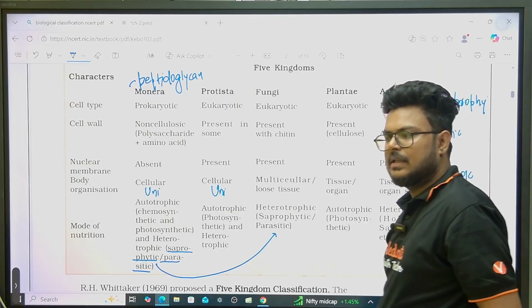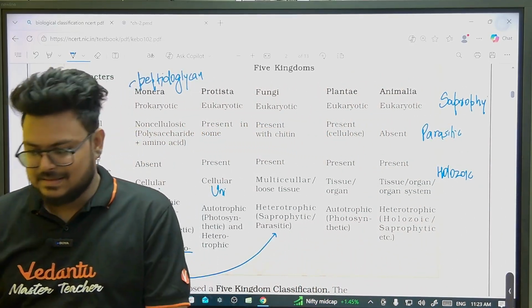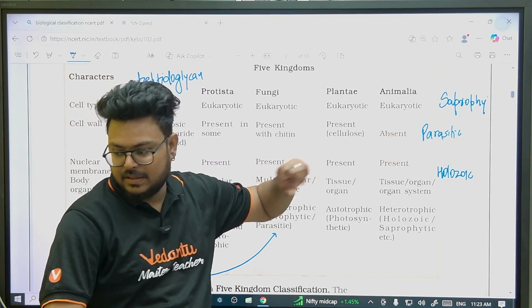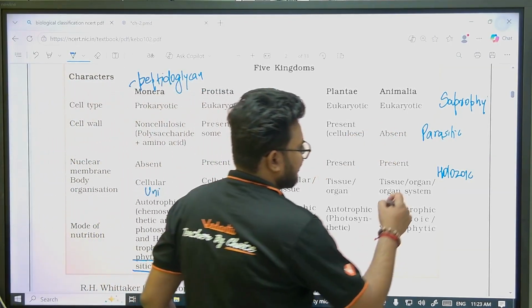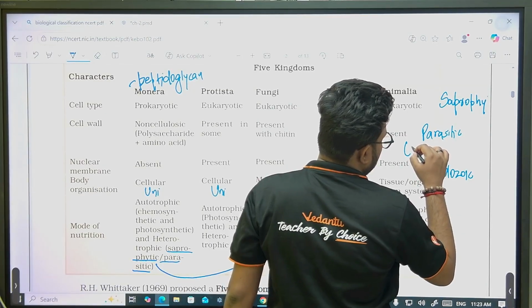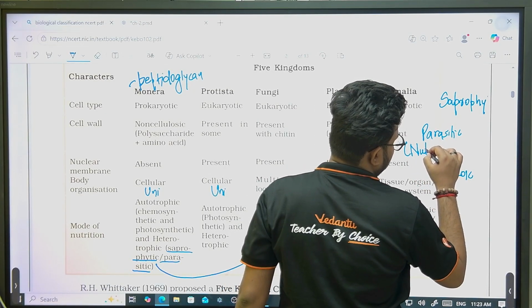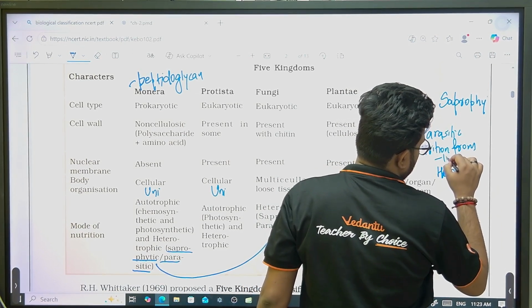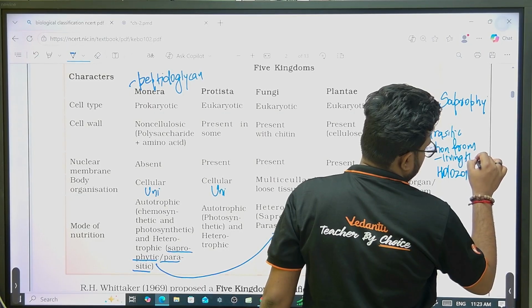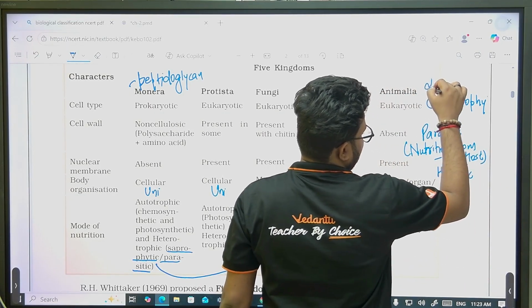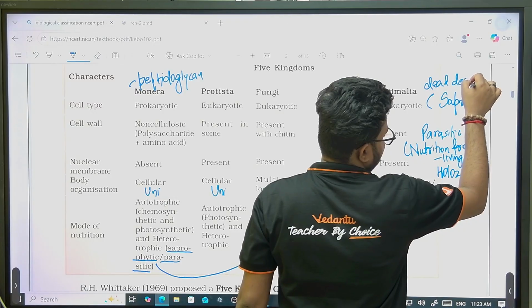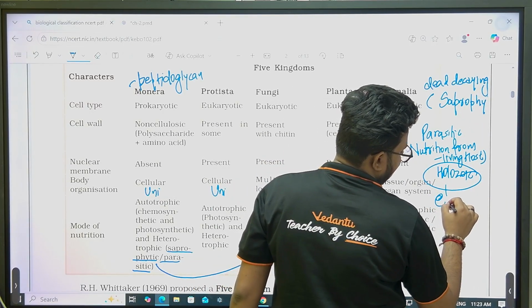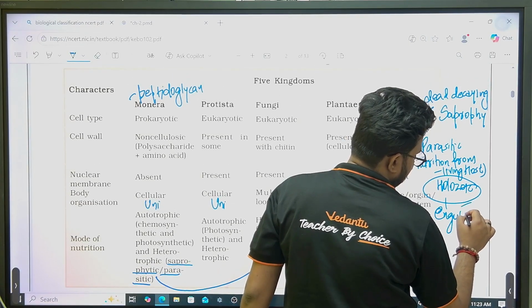Parasitic means feeding on some other organism, taking nutrition from a living host. Saprophytic, from dead and decaying matter, and holozoic is when they engulf food.